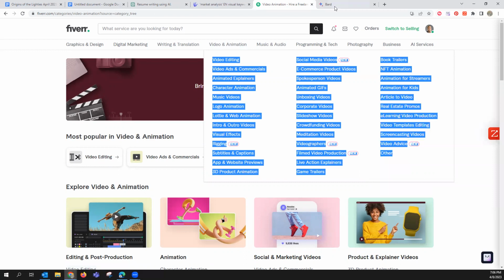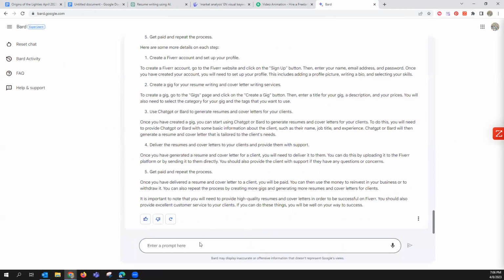Now go back into Bard, right, and say, from this list of topics, find the most profitable. Let's do the five most profitable